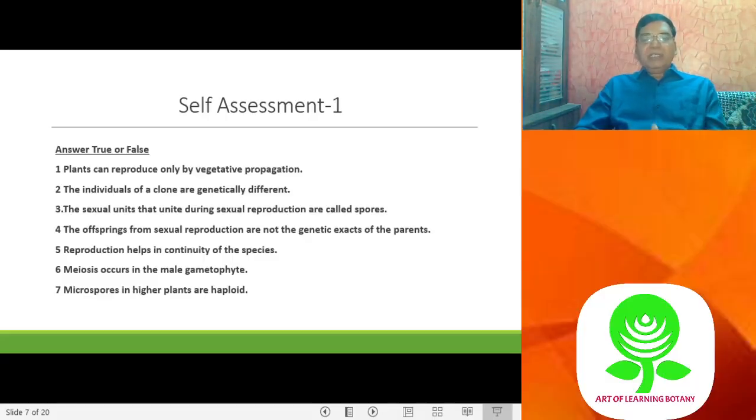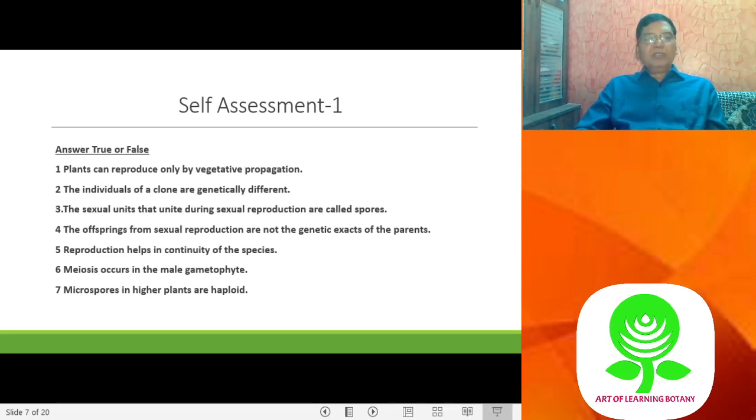So up to this point we have to know what reproduction is, what the importance of sexual reproduction is, the plants produced by vegetative method and sexual reproduction, what vegetative reproduction is, what its advantage is, why we should go for sexual reproduction, and what the basic features of sexual reproduction are. Now let us see this question. Check yourself: just pause your video, see what you can answer, and then you can match.